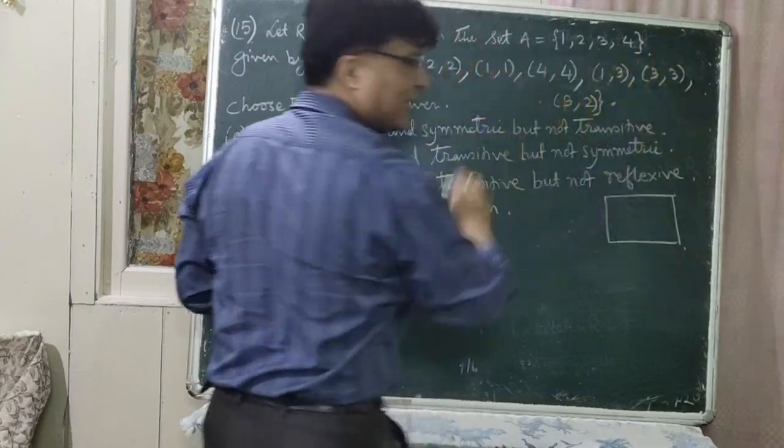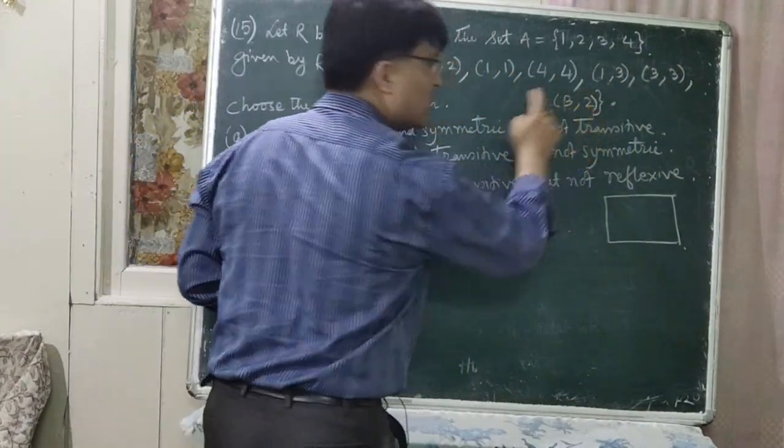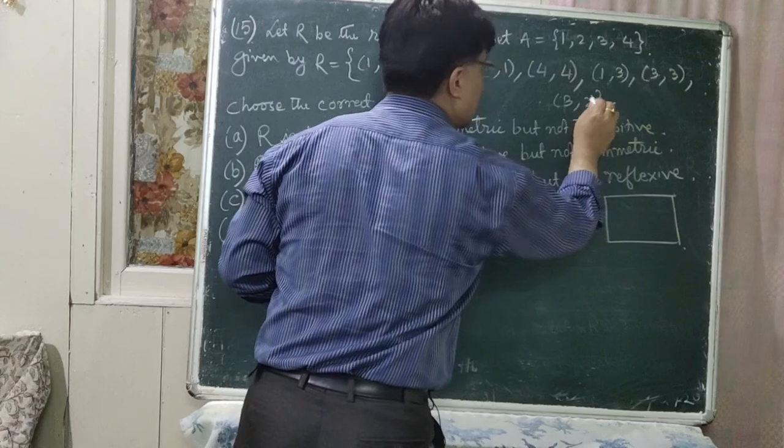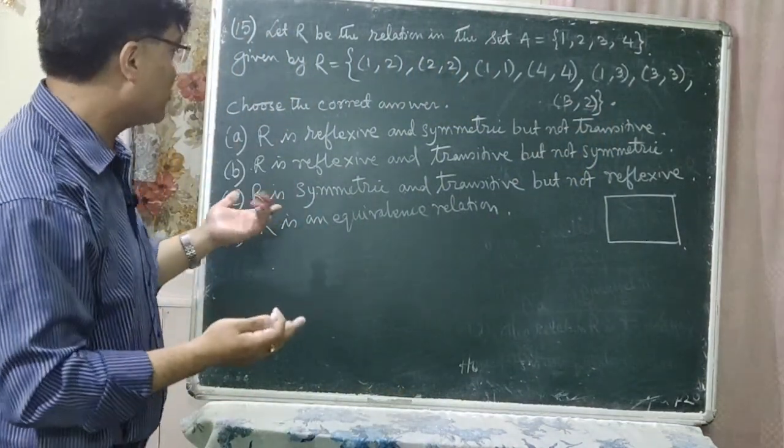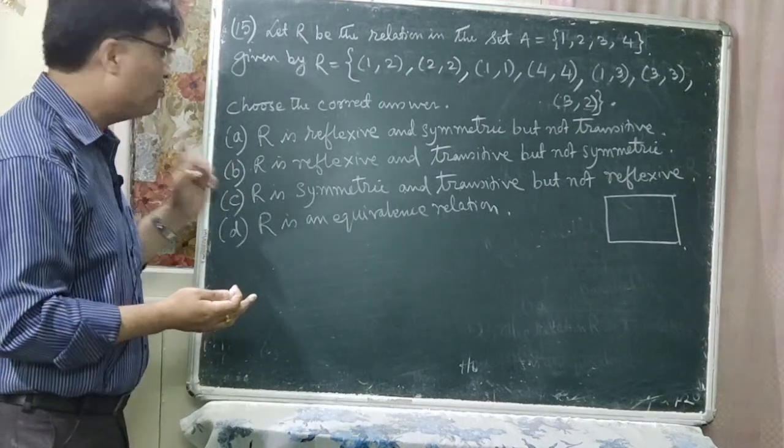3, 3 is there. 3, 2 is there. 3, 2 should be there. So it is here. So it is transitive. Okay, so the relation is transitive. So which is the correct option in this case? B is the correct option.